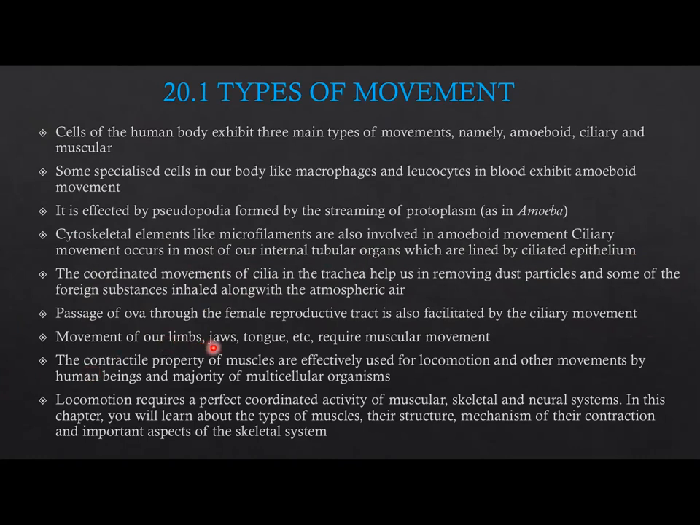Movement of our limbs, jaws, tongue, etc. require muscular movement. The contractile property of muscles is effectively used for locomotion and other movements by human beings and the majority of multicellular organisms. Locomotion requires a perfectly coordinated activity of muscular, skeletal, and neural systems. In this chapter, you will learn about the types of muscles, their structure, mechanism, and their coordination, and important aspects of the skeletal system.